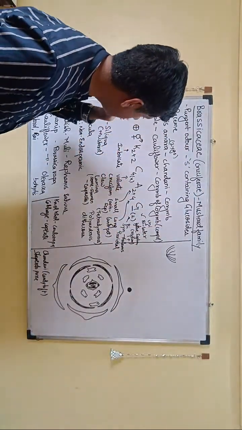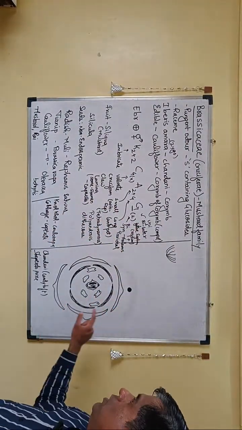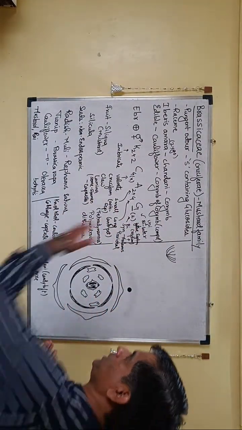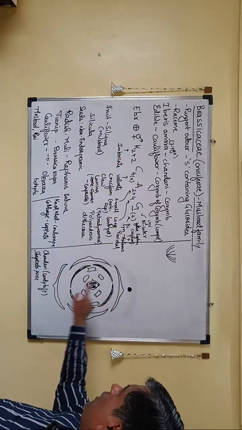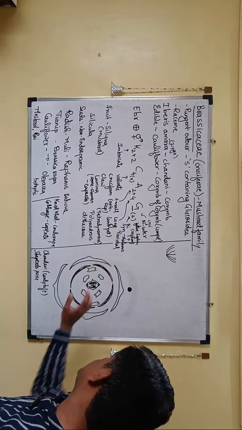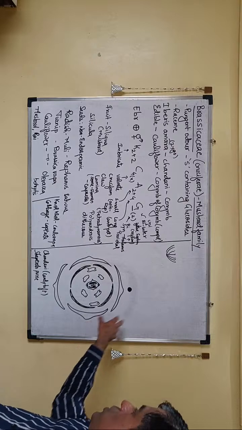Here the estivation is valvate, here the estivation is imbricate. You can see the floral formula here, right? So this is not the floral formula, this is the floral diagram. That was the floral formula. So you can see the floral diagram here. So you have this imbricate estivation. You can see 2 inside, 2 outside. So not a particular pattern. So that is your calyx.